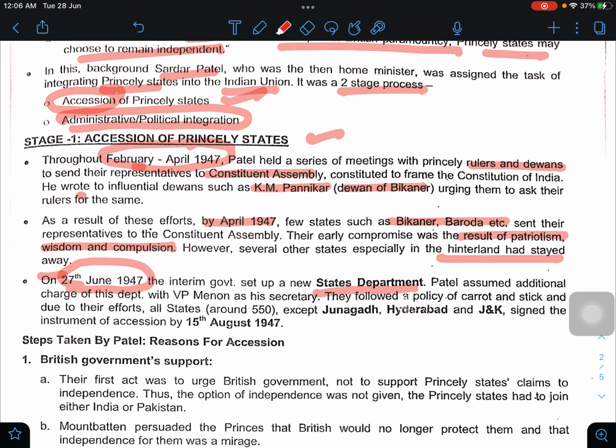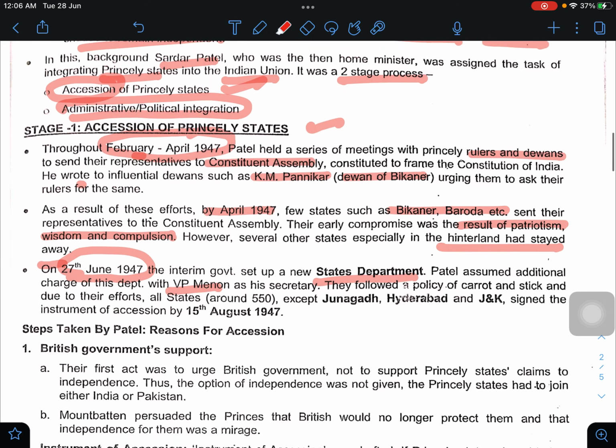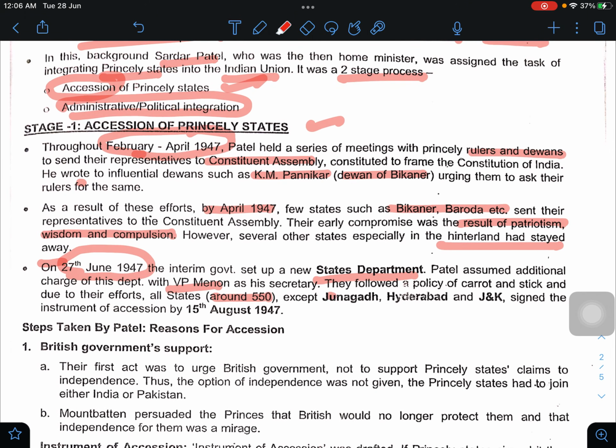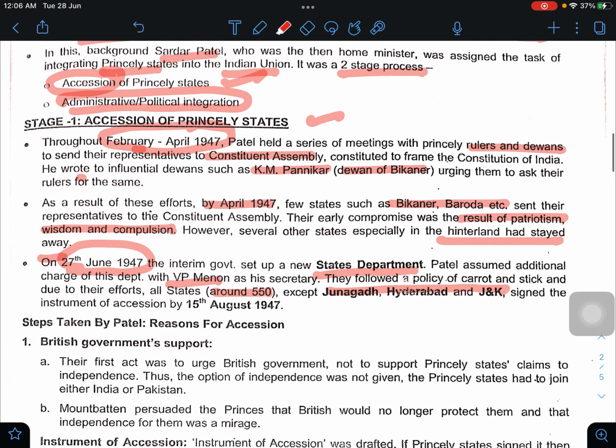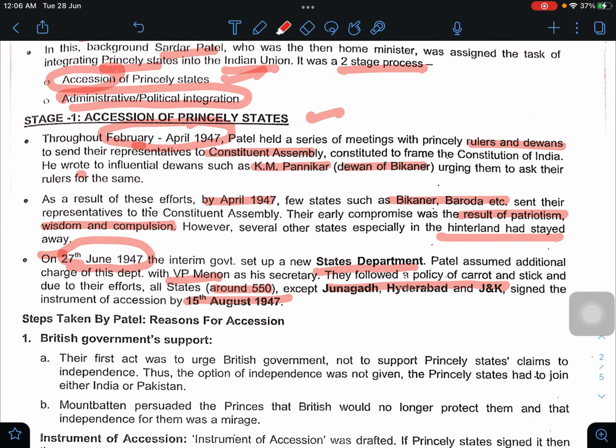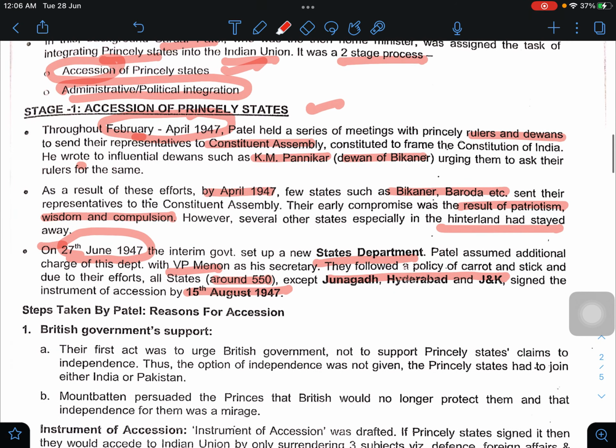Patel assumed additional charge of its department with VP Menon as his secretary. They followed a policy of being correct and strict due to their efforts. All states, around 550, except Junagadh, Hyderabad and J&K, signed the instrument of accession by 15th August 1947. Steps taken by Patel. Reason for accession.